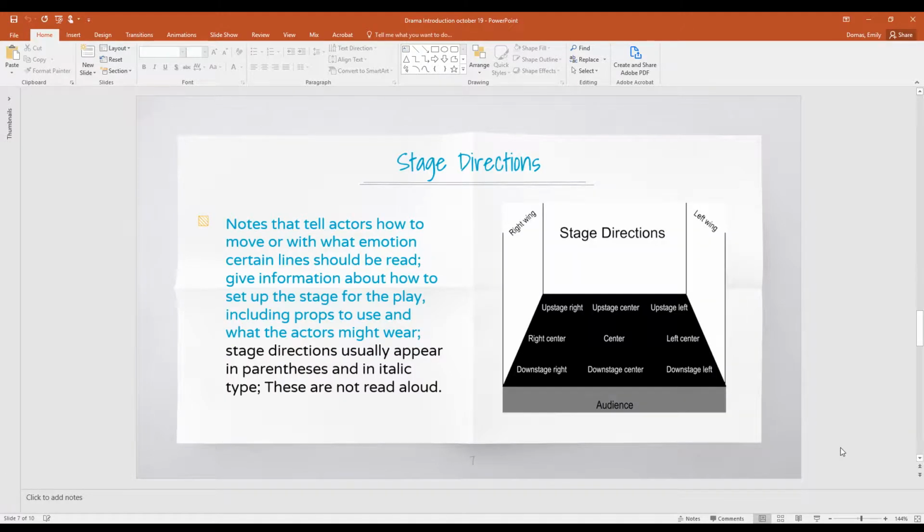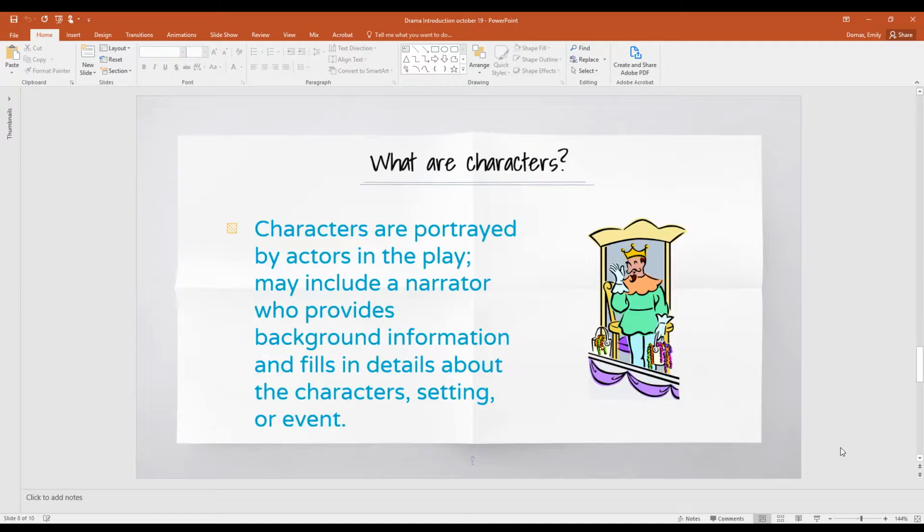Stage direction. So you'll see the diagrams explaining each part of the stage. And this is where we have notes that tell the actors how to move or with what emotion certain lines should be read. They give information about how to set up the stage for the play, including props to use and what the actors might wear. Stage directions usually appear in parentheses and in italic type. These are not read aloud, so they're things that we read and we know what to do, but we don't read them out loud as if we're reading the script.